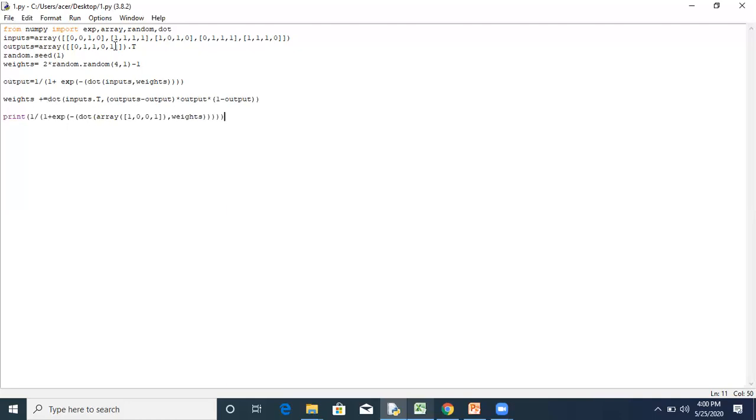Then we multiply the error by input, and again by the gradient of the sigmoid function. Gradient means the derivative of the sigmoid function, which we are doing here, which means the less confident weights are adjusted and more confident weights will remain the same.